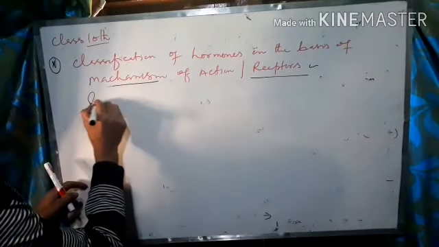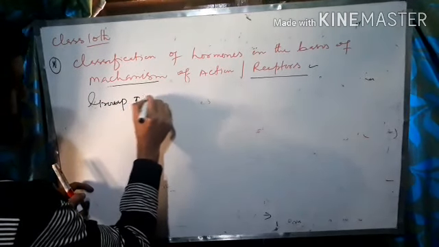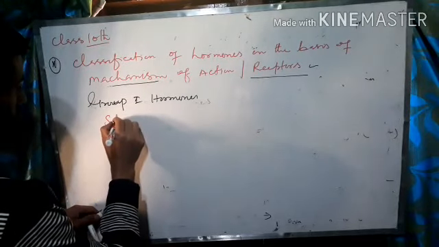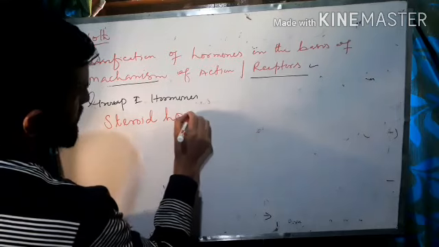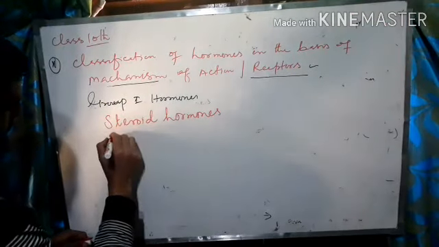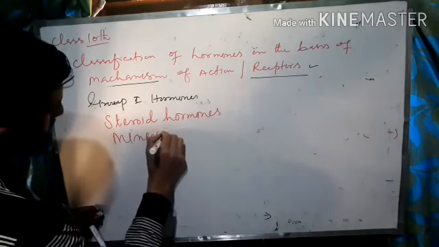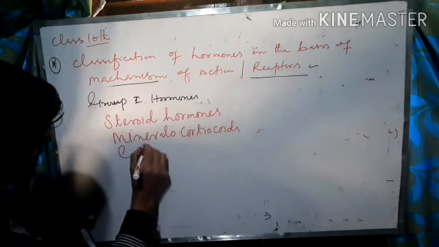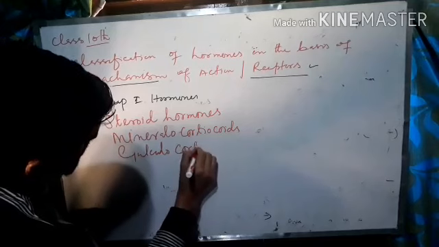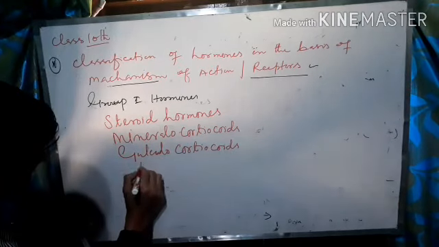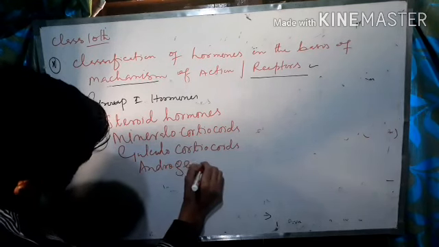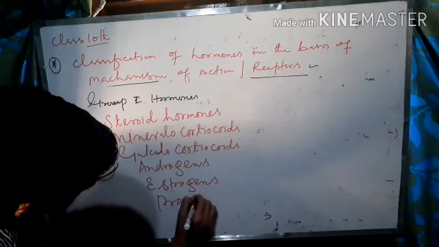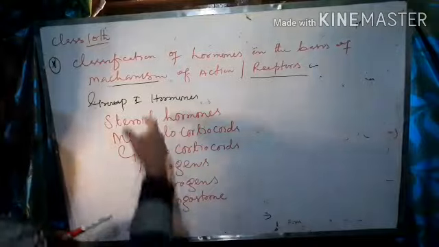So group 1 hormones, examples are steroid hormones: mineralocorticoids, glucocorticoids, androgens, estrogens, progesterone. These are all steroid hormones.